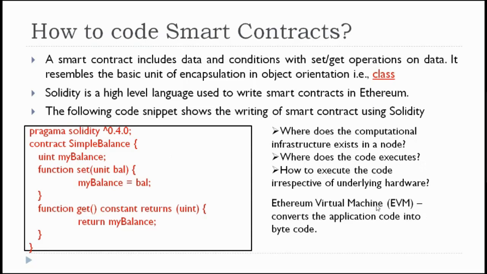This EVM will help us to execute these smart contracts irrespective of the underlying hardware. It is just like the Java virtual machine, irrespective of the hardware and operating system. If you install the corresponding JVM, you can run the Java programs. Just like that, the same concept has been used here.